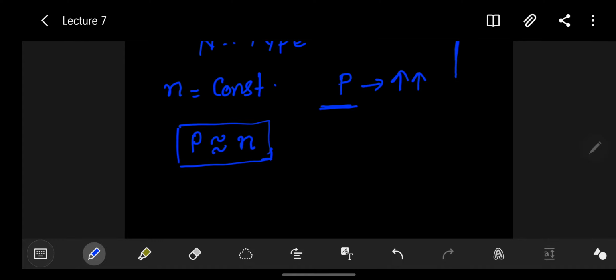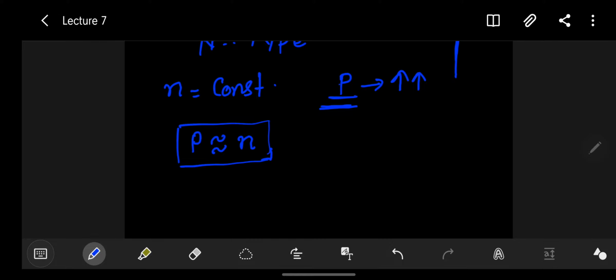There is a definite possibility, because the majority carrier concentration is constant and the minority carrier concentration is increasing with temperature. Now the semiconductor is moving towards being an intrinsic one, because in an intrinsic semiconductor material the electron and hole concentrations are almost equal.